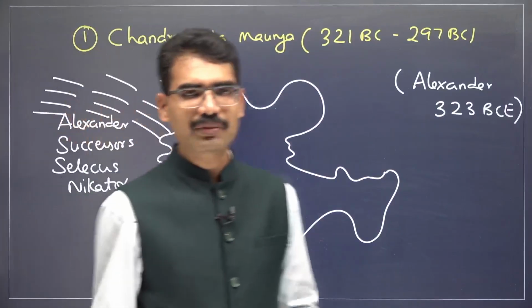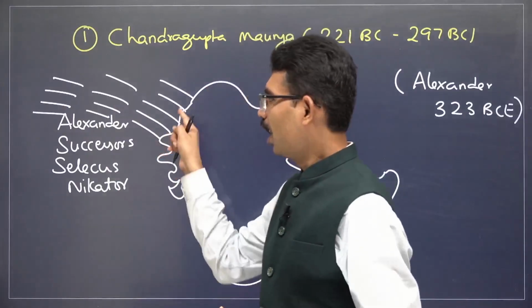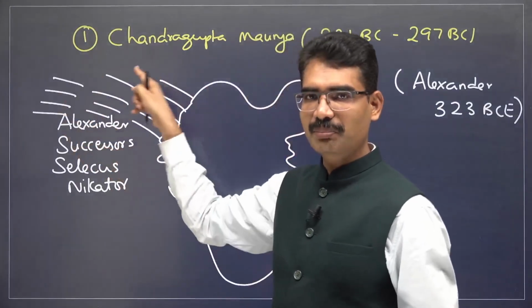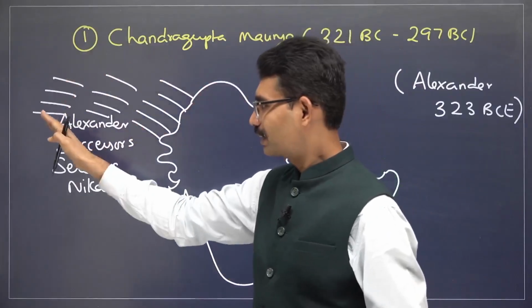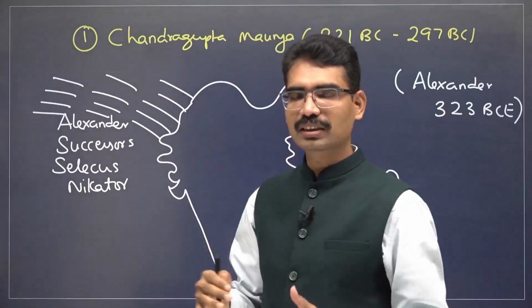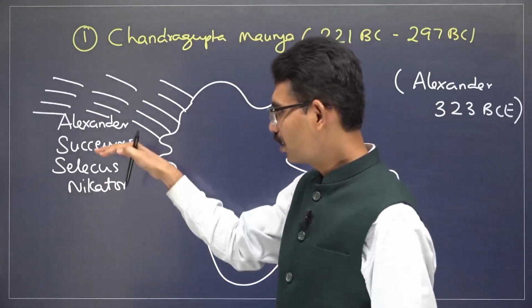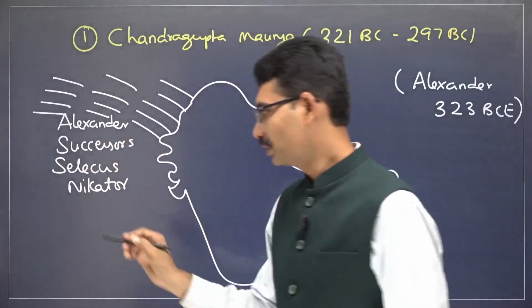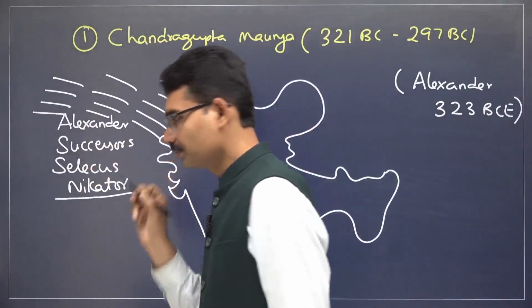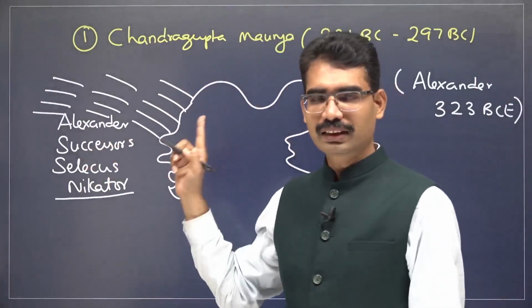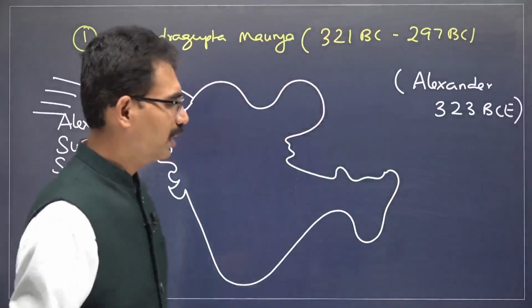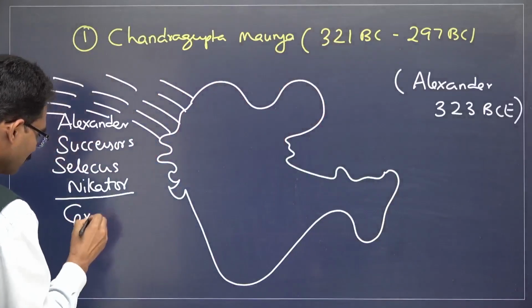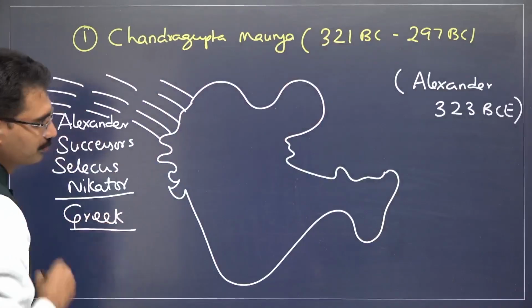Try to connect the previous dot. The Achaemenid Empire was there in Persia. Alexander conquered it. After the death of Alexander, this region came under one of his administrators called Seleucus Nicator. Remember, these are prelims questions. Alexander, after that Seleucus Nicator. From which region do they belong? Greek, not Persian, Greek.